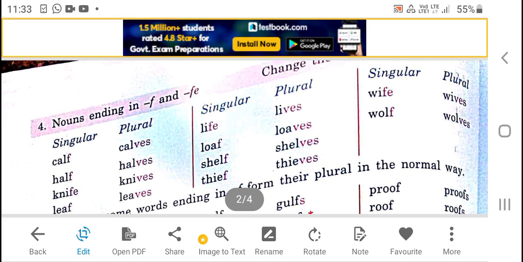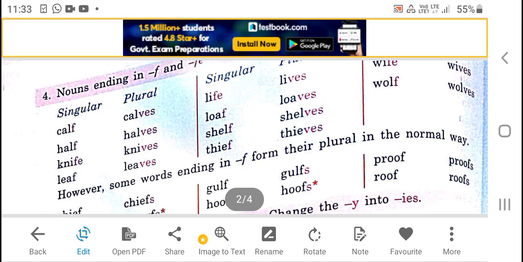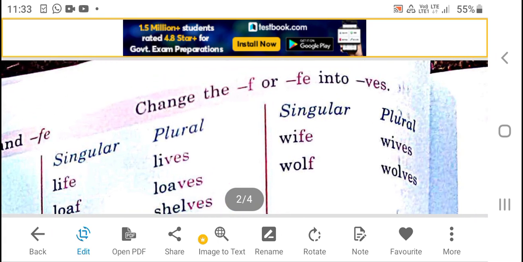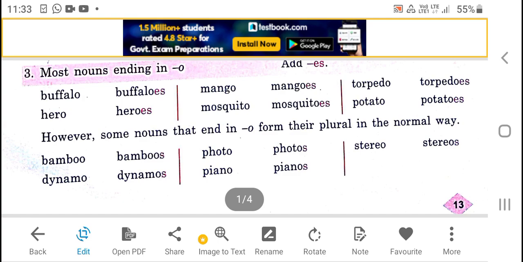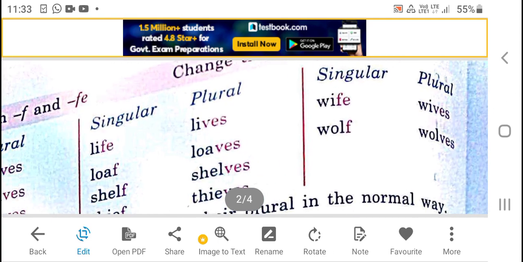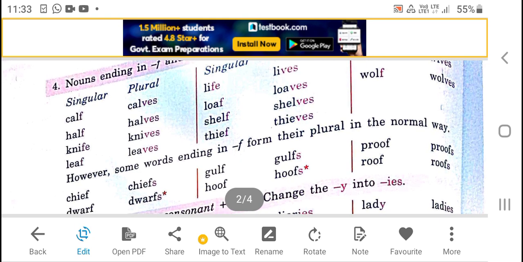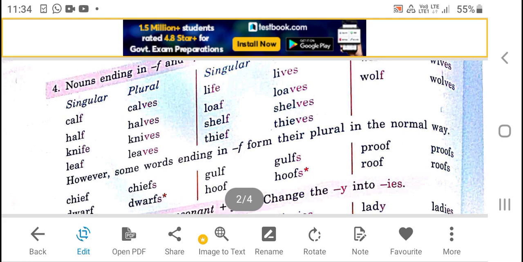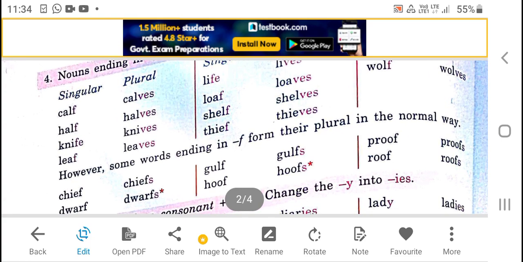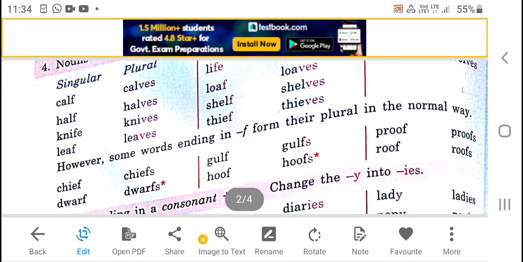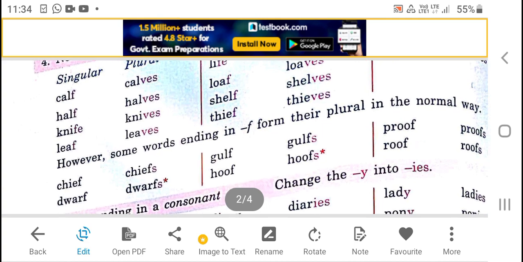Rule number 4. Nouns ending in F and FE change F or FE into VES. Okay? So we can understand that if the last letter of the noun is F or FE, we are to change it into VES. Or we can say in place of F or FE, we have to put VES.